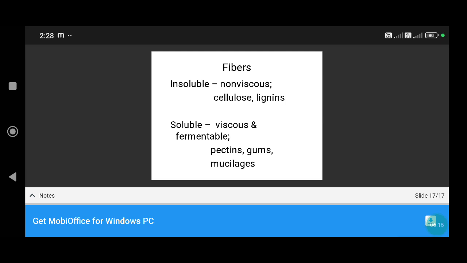Next, fibers. Insoluble fibers are non-viscous, such as cellulose and lignins. Soluble fibers are viscous and fermentable, such as pectins and gums. Fibers thus include insoluble compounds and soluble compounds.